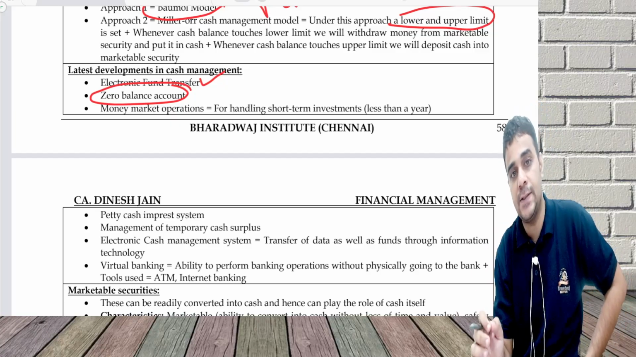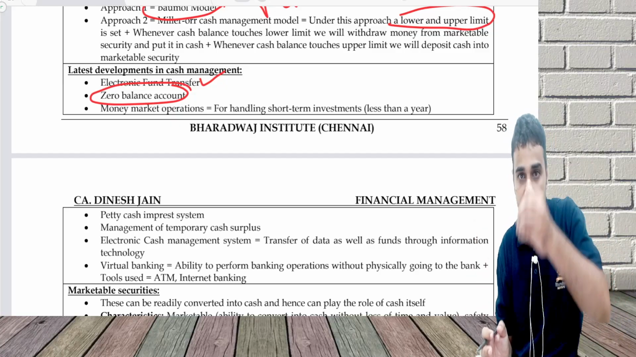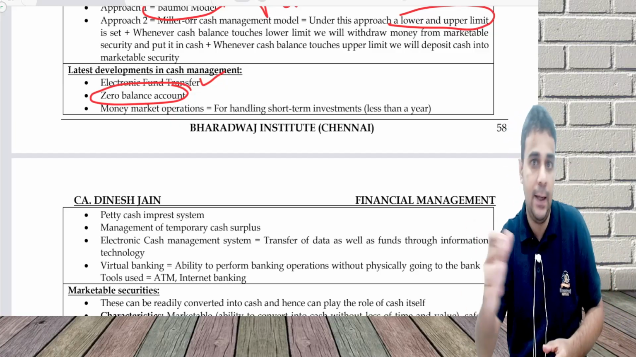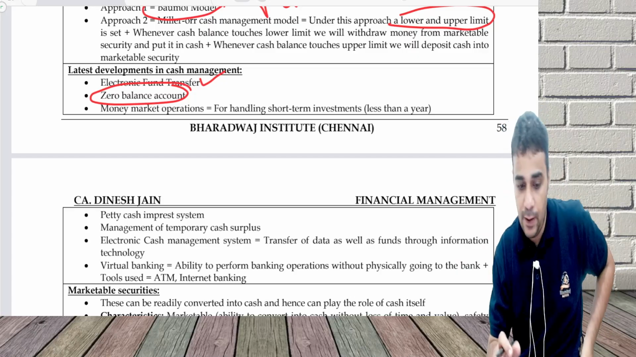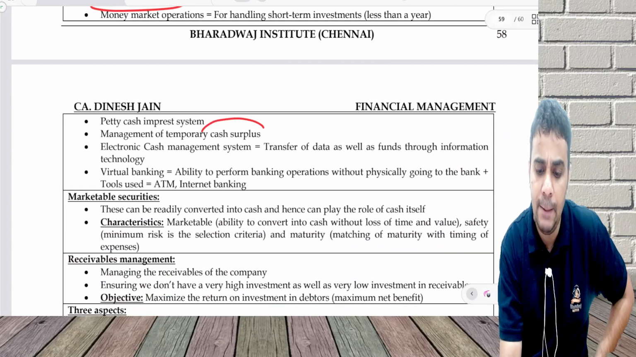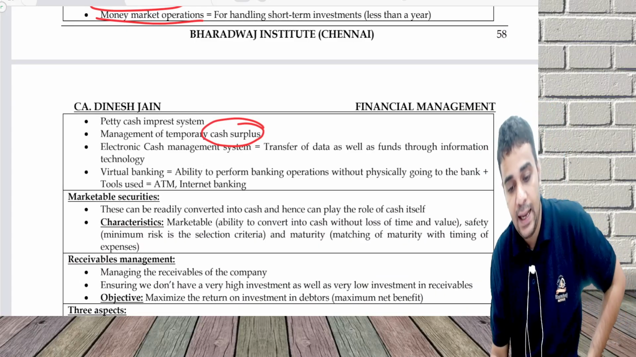Petty cash imprest system: I have a main cash and a petty cash. From main cash, I'll transfer to petty cash, use it for petty cash expenses, and then replenish it. Imprest means you pay again whenever it is needed. If you have any temporary cash surplus, you can do money market operations and invest there.